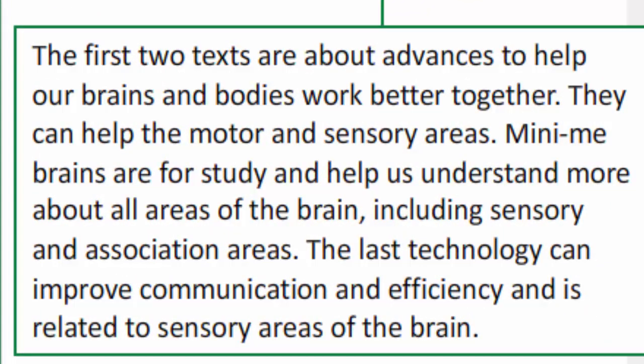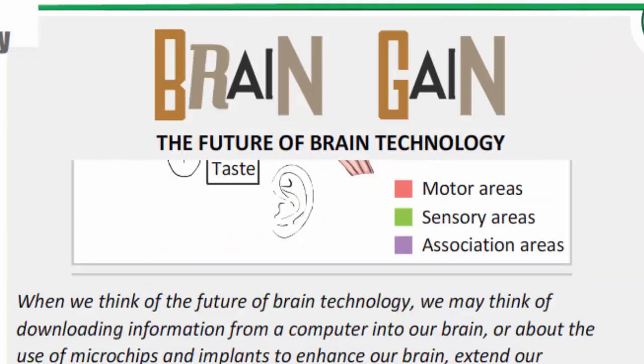The first 2 texts are about advances to help our brains and bodies work better together. They can help the motor and sensory areas. Mini-Me brains are for study and help us understand more about all areas of the brain, including sensory and association areas. The last technology can improve communication and efficiency and is related to sensory areas of the brain.